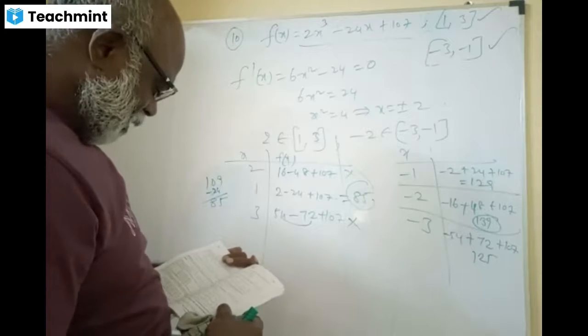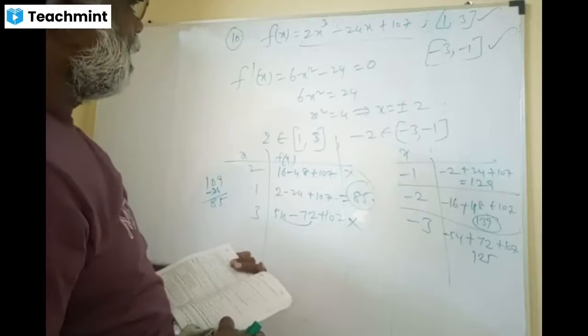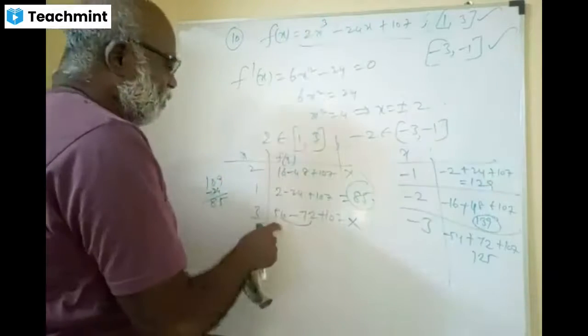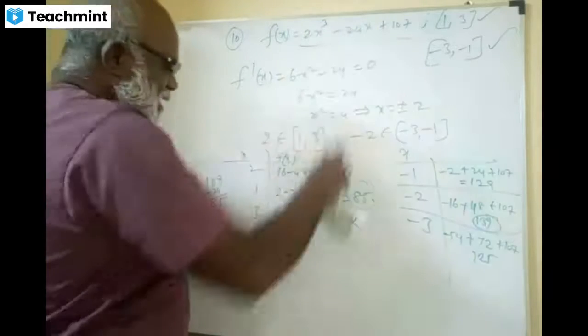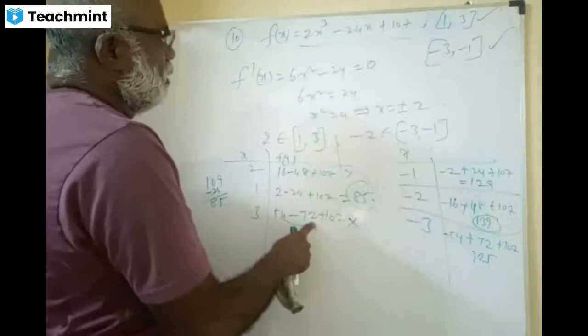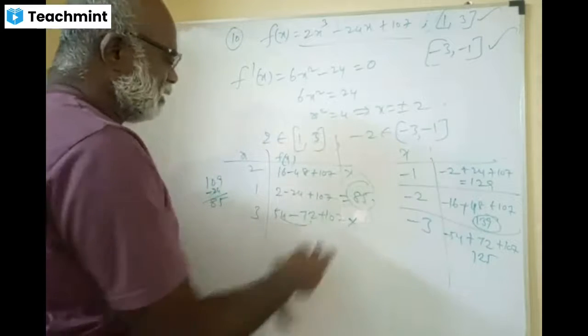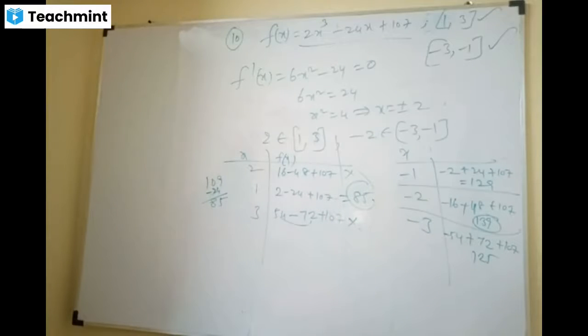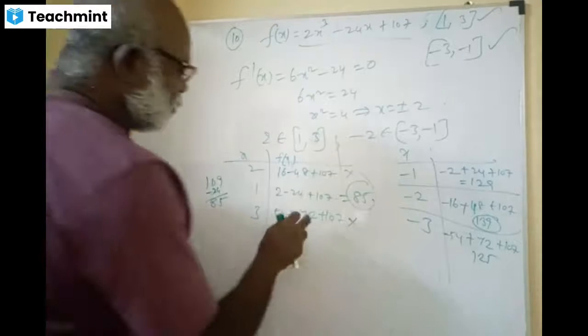Hey, 27 2s are 54, 24 3s are 72, dear. Minus 72, 107, correct. 85 only maximum, please. Okay, yes, 72 has to be removed from 107, right?